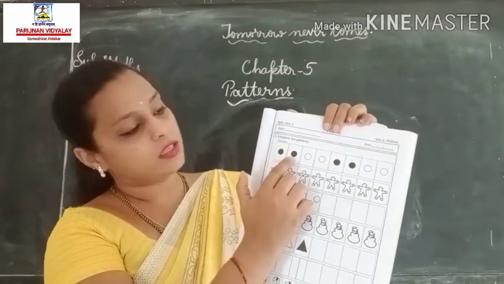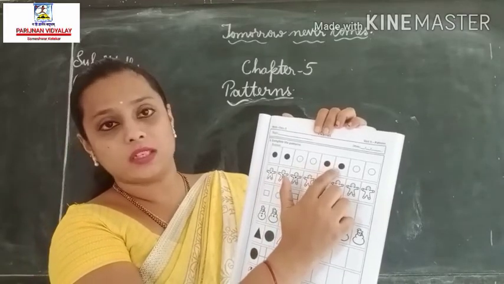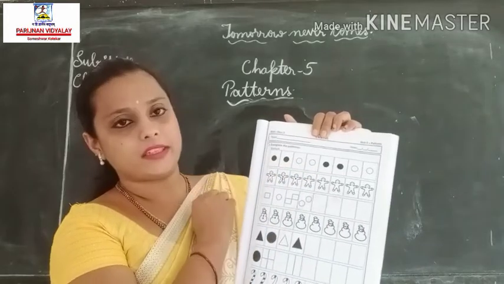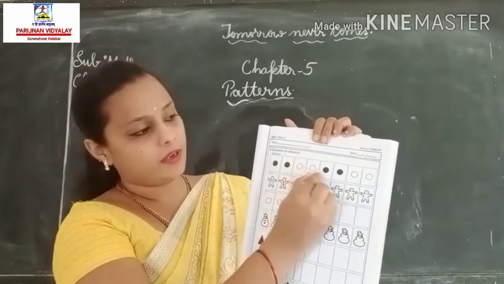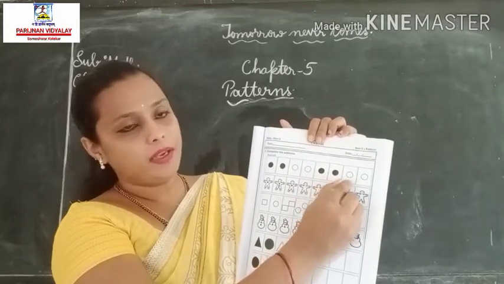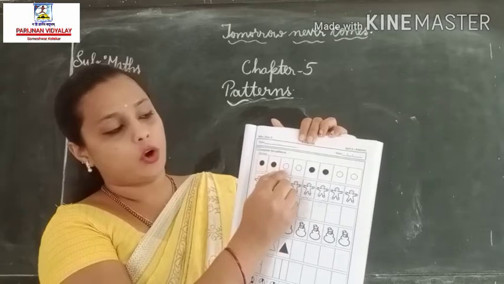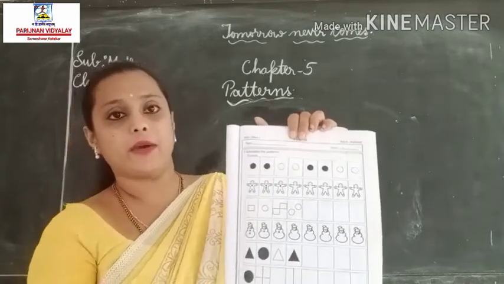2 black dots, 2 white dots. So we can think this which pattern? A, B. Considered black dot is A, white dot is B. So A, B pattern they have done here.